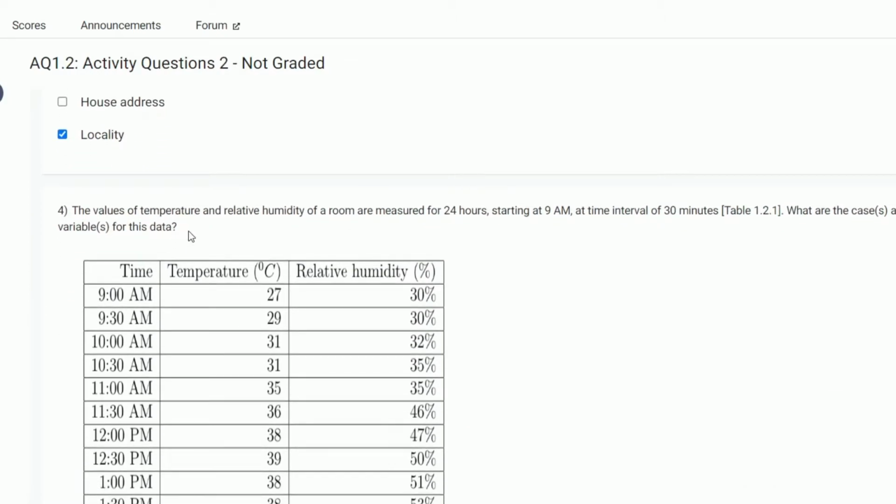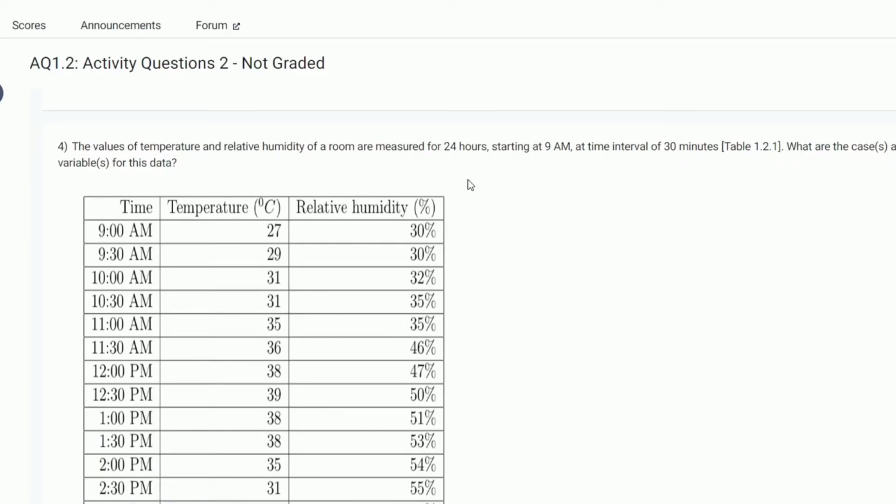The value of a temperature and relative humidity of a room are measured for 24 hours, starting at 9 am at time interval of 30 minutes. What are the cases and variables for this data?